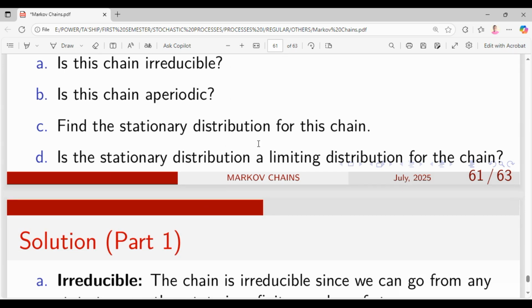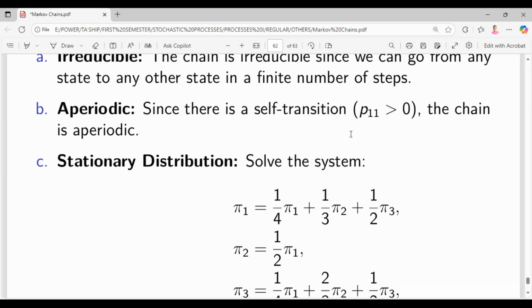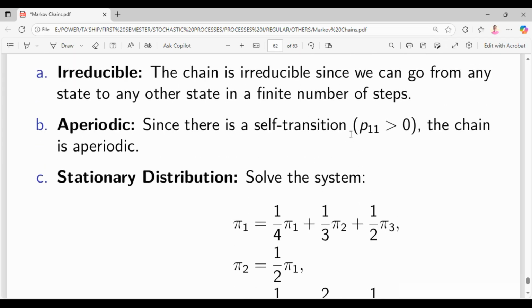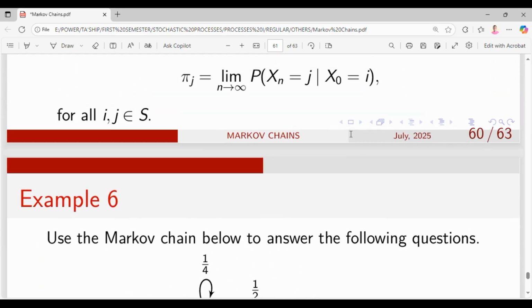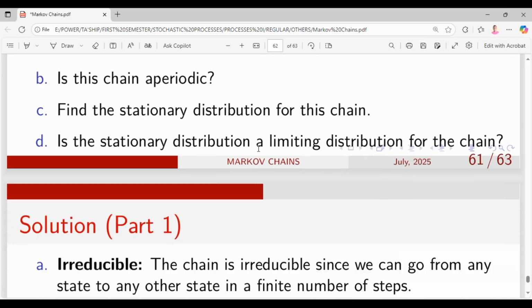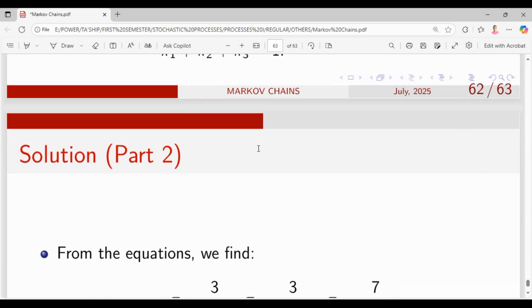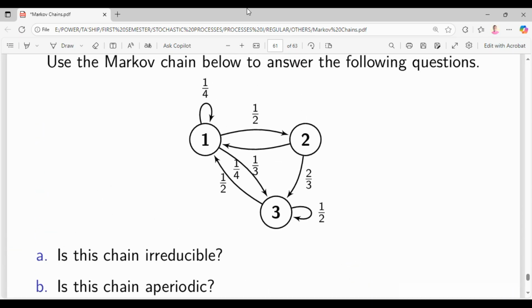Find the stationary distribution for this chain. Over here, this is where we have to revise how to do matrix multiplication. We have to take pi and multiply by P, and by doing so we're going to end up with 1 over 4. I wish I could write this matrix down. Give me a second, let me write it down.